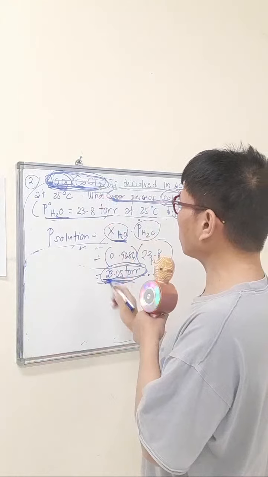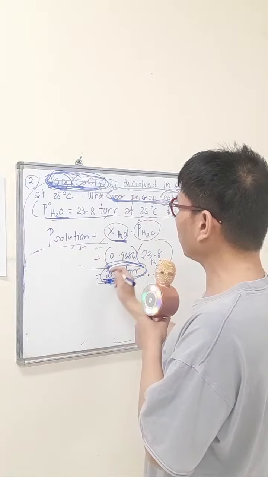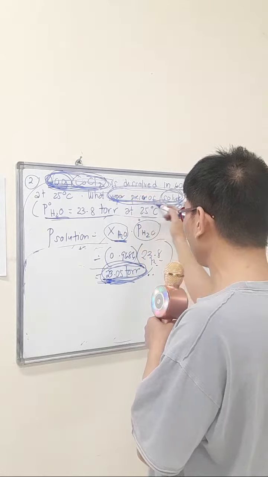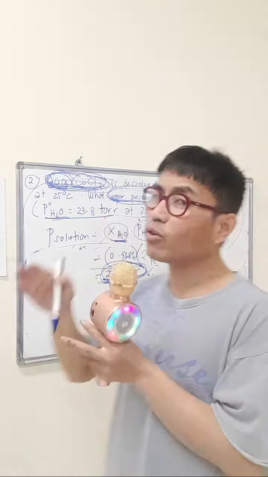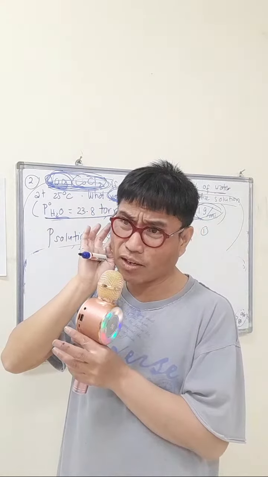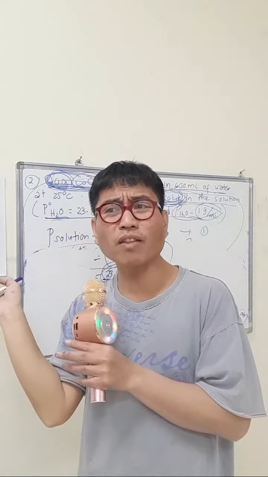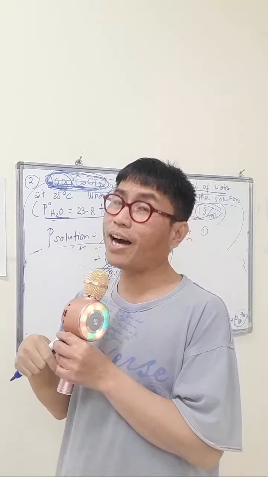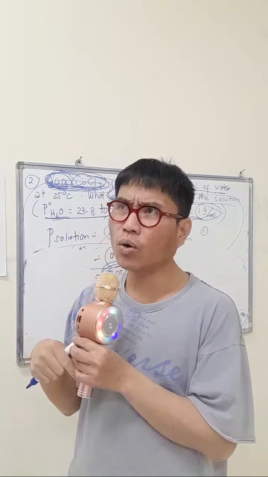Now, going back here, we have the vapor pressure of the solution, which is 23.05. This is not yet the answer. Now we manipulate how to solve the vapor pressure of the solute. Going back to the expression of concentration in the topic of percentage by mass and percentage by volume, let's connect this to the topic of ideal solutions.